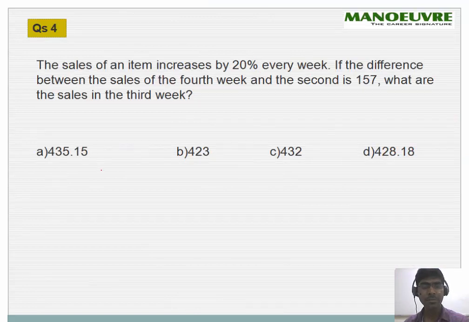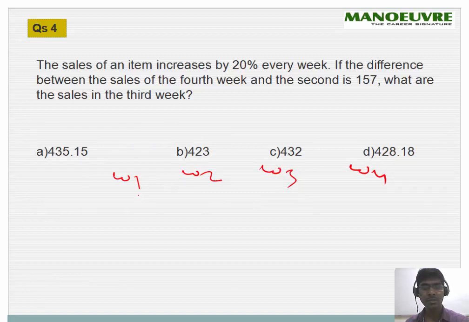The sales of an item increase by 20% every week. If the difference between the sales of the fourth week and the second is 157, what are the sales in the third week? Okay, so there is week 1, week 2, week 3, and week 4.